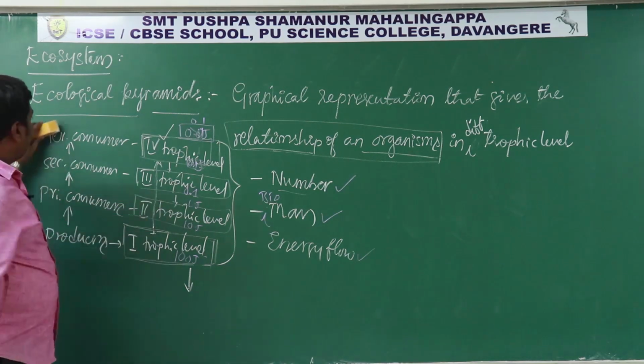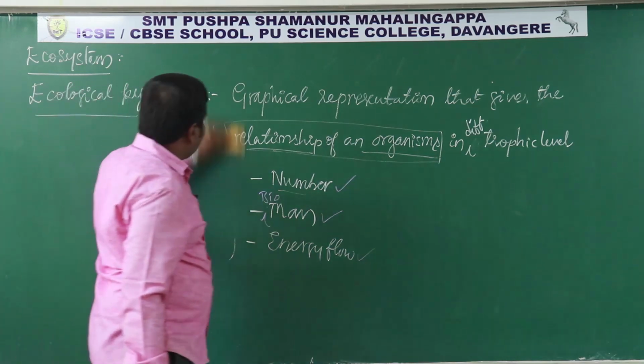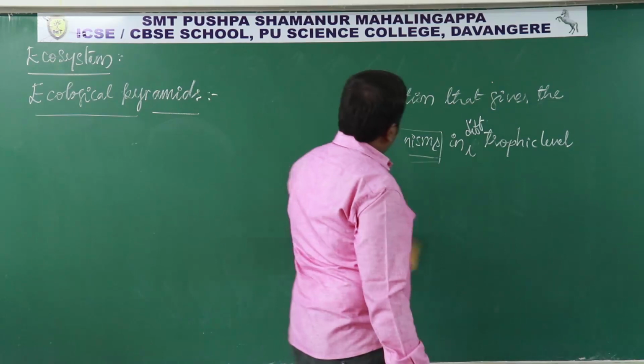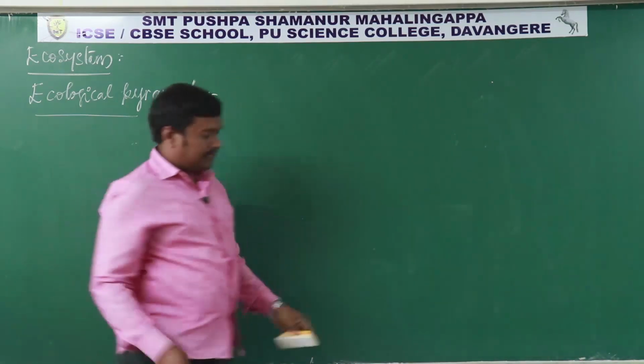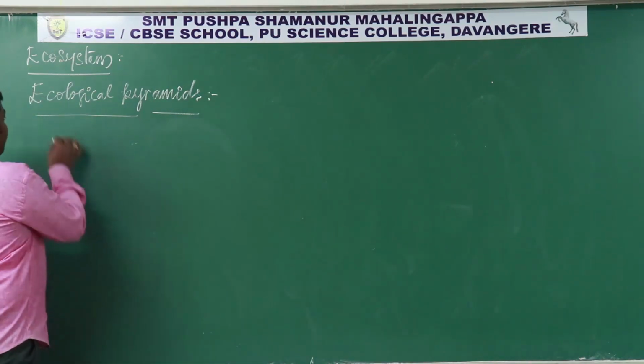Let me begin with the ecological pyramid for numbers; later we can move on to other types of ecological pyramids. So let's move on to the pyramid of numbers.